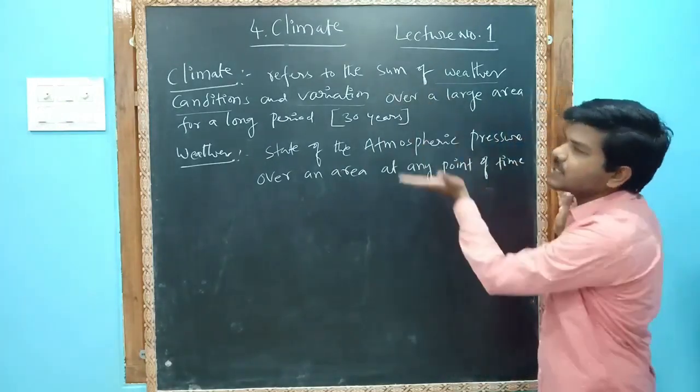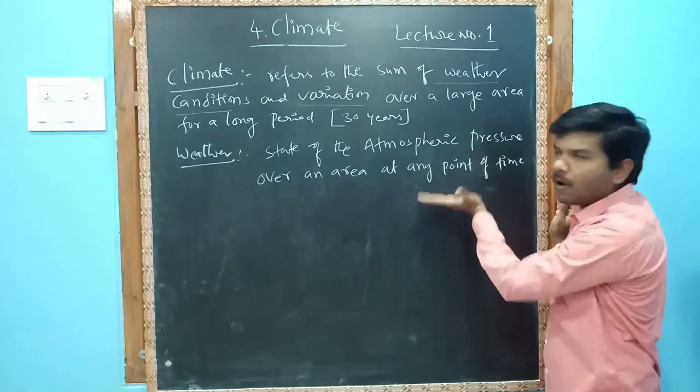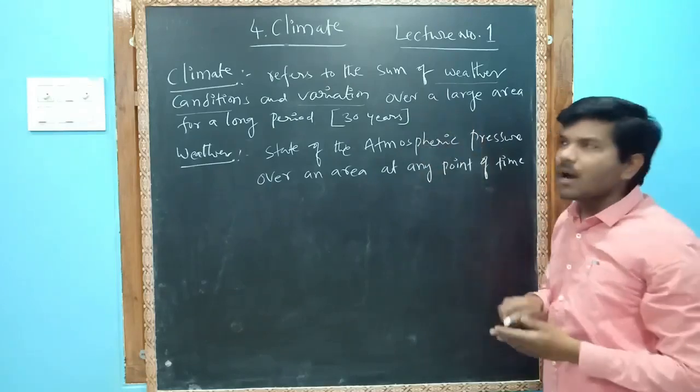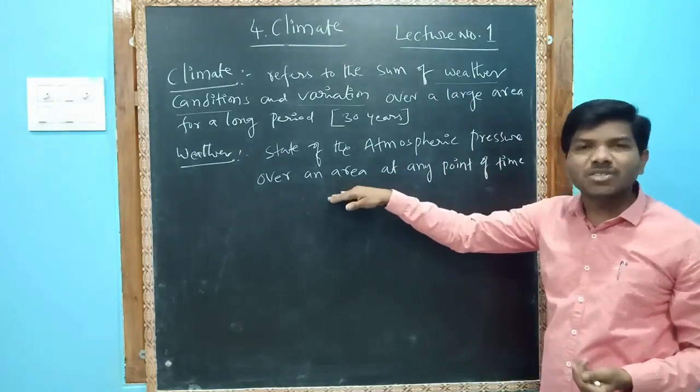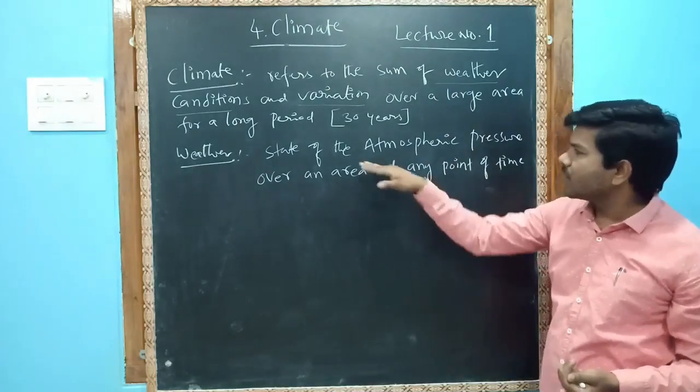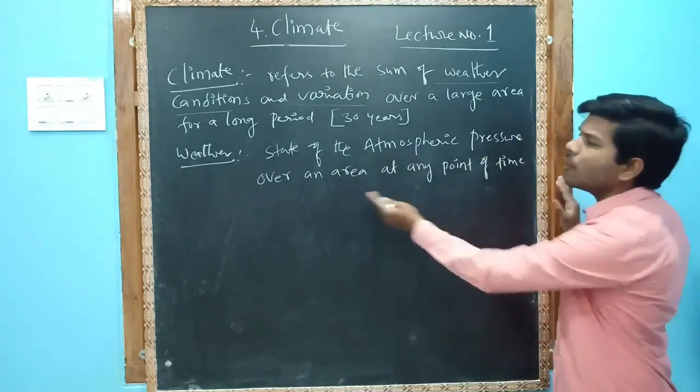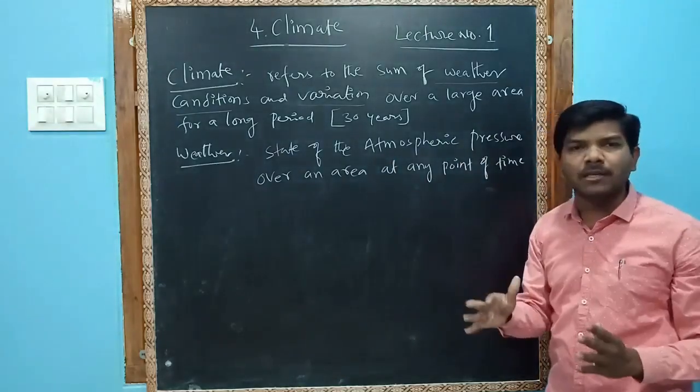So this is the difference, or the meaning, of climate and weather. They may ask what is climate, or what is weather. Weather means the state of the atmosphere over an area at any point of time.